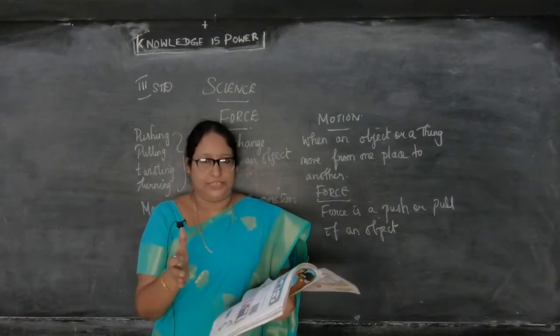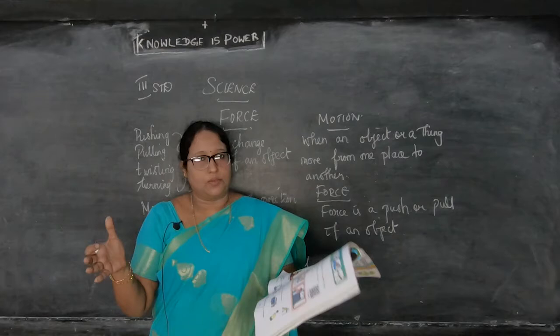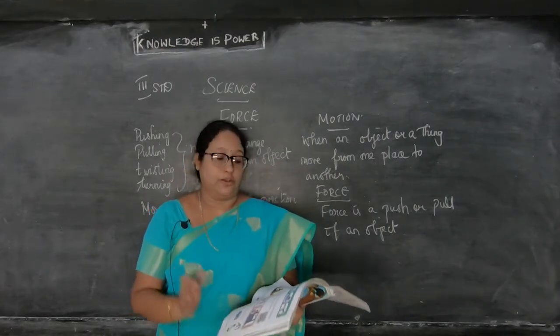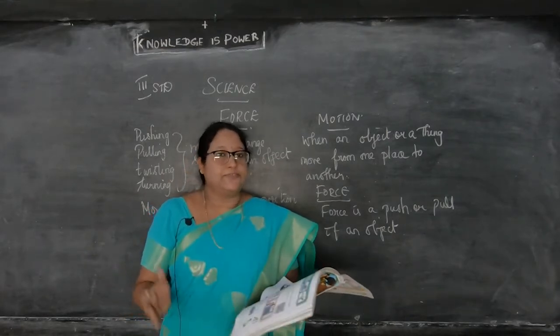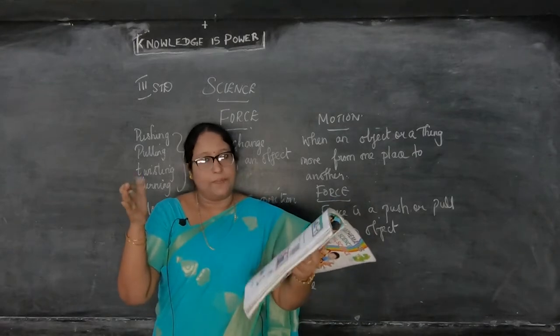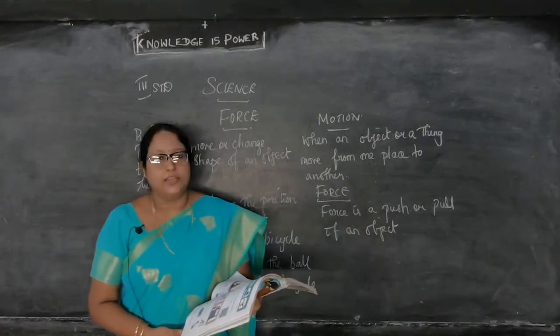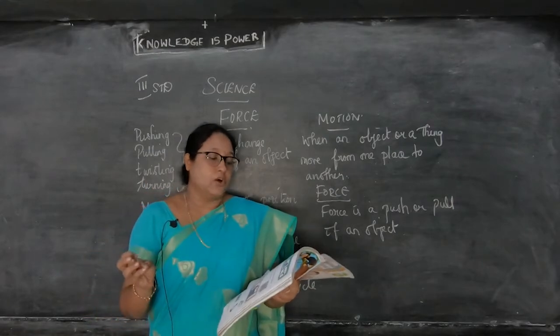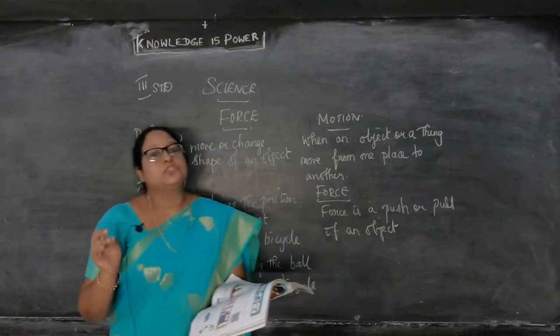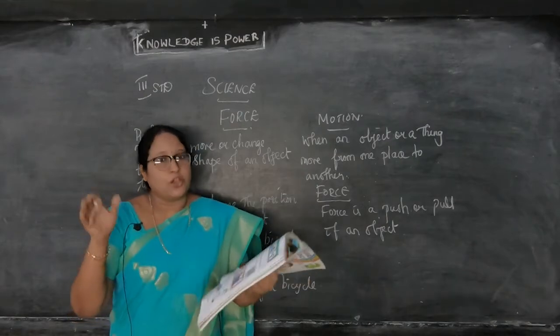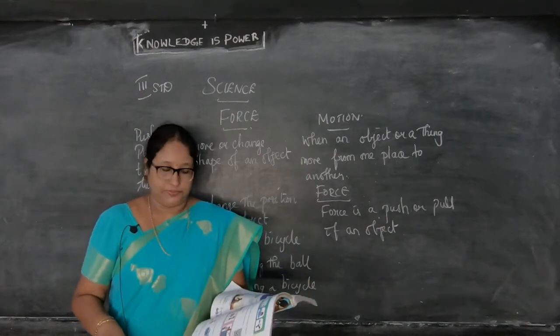Okay, between two objects. That is interaction. Interaction between two or more objects. Force can lift. Lift means lifting up. Drop means putting down, right? Force can lift or drop an object. So force involves an interaction between two or more objects and force can lift or drop any object.